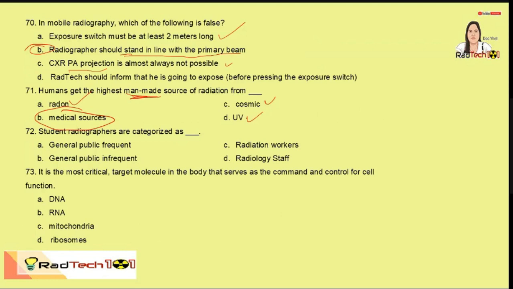So next, 72 student radiographers are categorized as general public frequent. Next, it is the most critical target molecule, command and control, that is DNA.